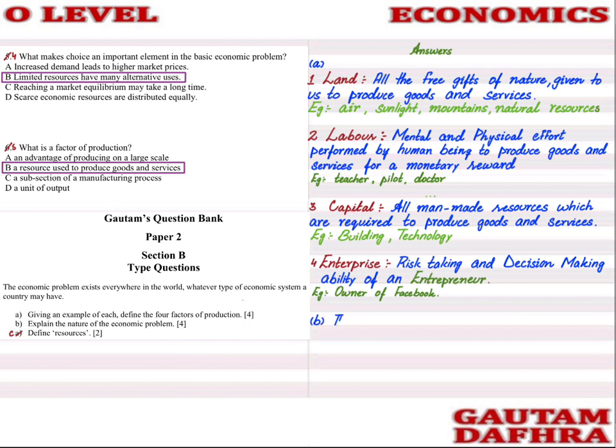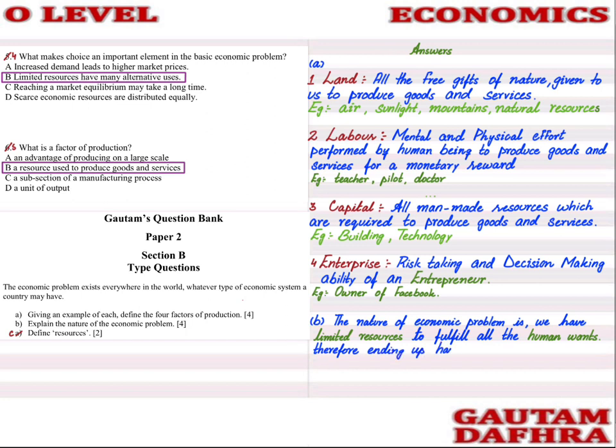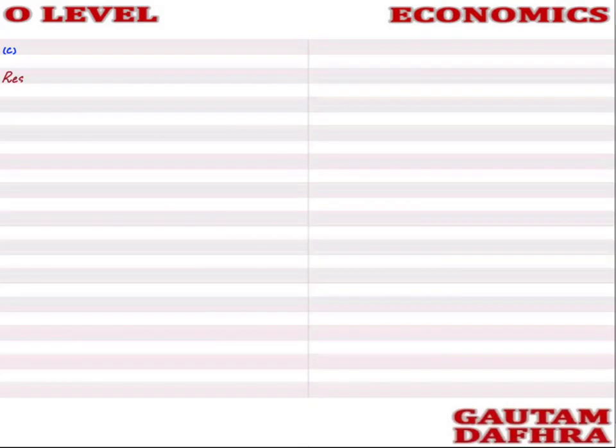So that's what the nature of the economic problem is: we have limited resources to fulfill all the human wants, therefore ending up having scarcity.